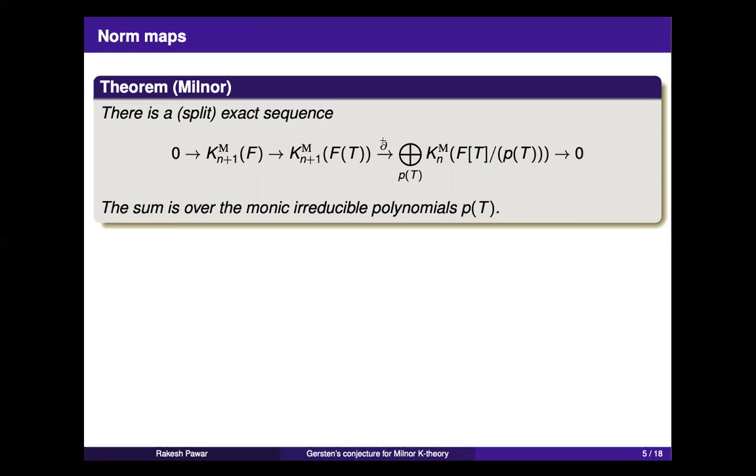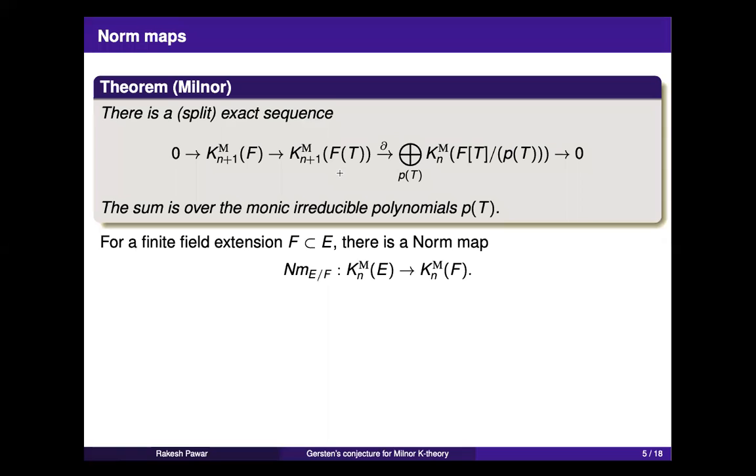So this partial here is exactly coming from the residue map, because F(t) is a discretely valued field with a valuation coming from this polynomial P(t). Okay, and this is sometimes called the Bass-Tate Milnor exact sequence. Using this exact sequence, actually the splitting of it, you can define a norm map.